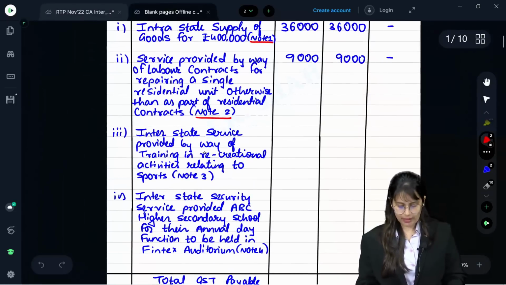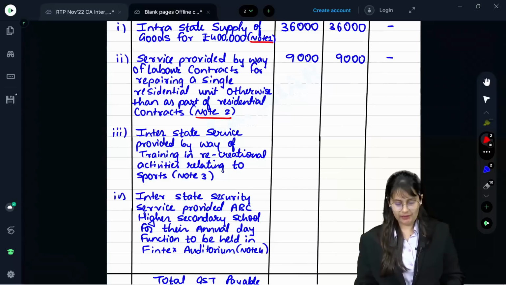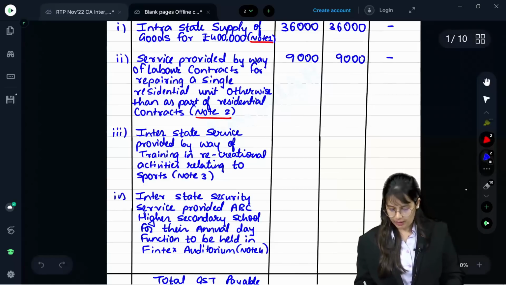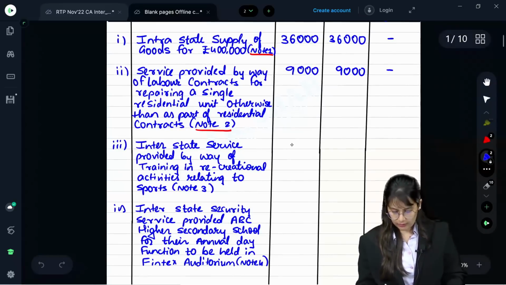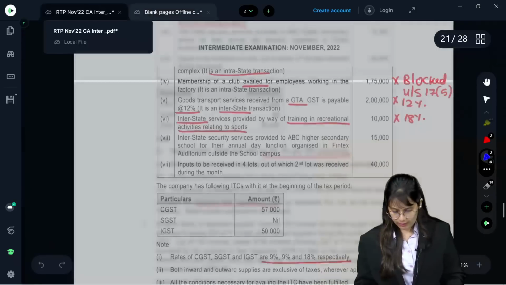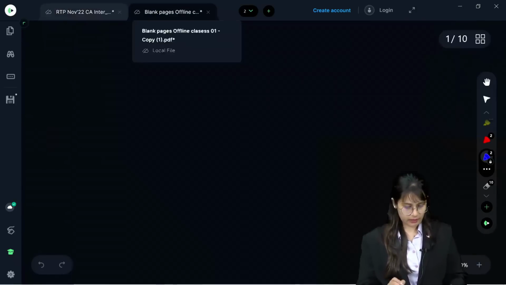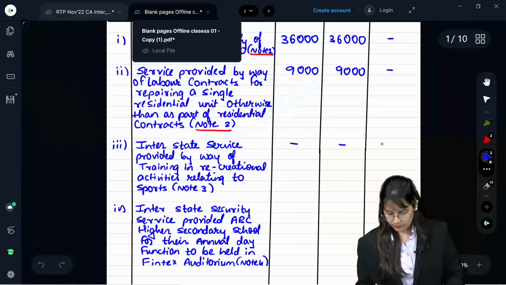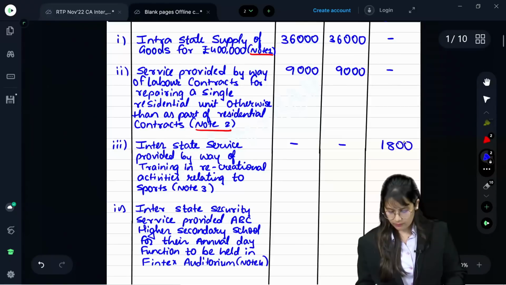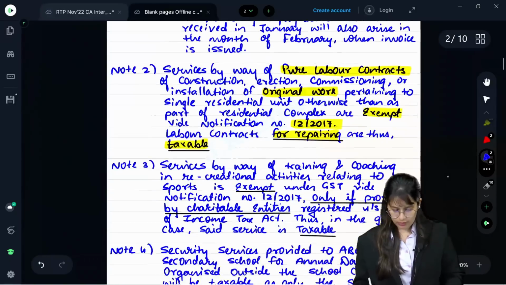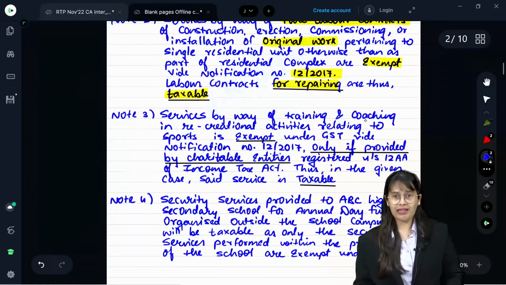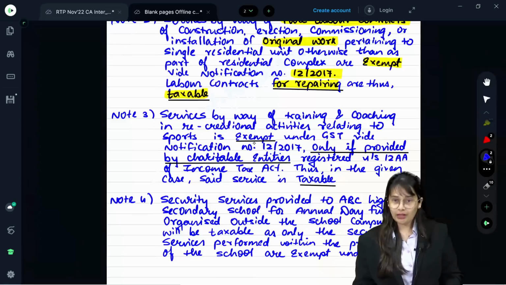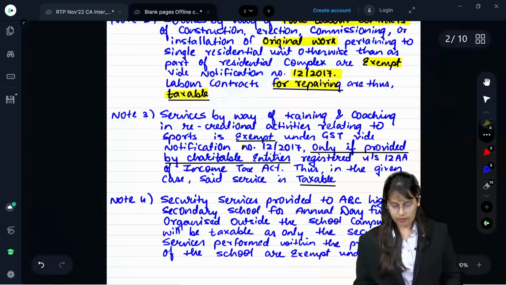Interstate service provided by way of training in recreational activity relating to sports. It is taxable, and 10,000 was the amount, correct? 10,000 into 18%, everyone. 1800. Let's see the note. Service by way of training and coaching in recreational activities relating to sports is exempt under GST, vide notification number, same 12/2017.